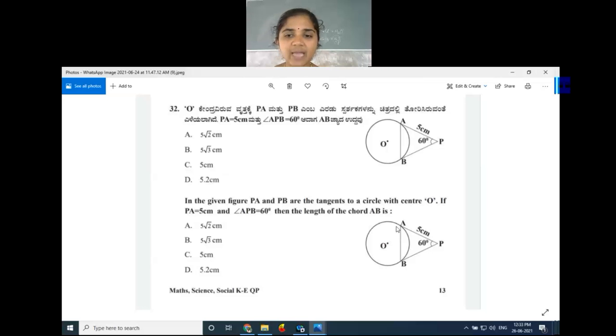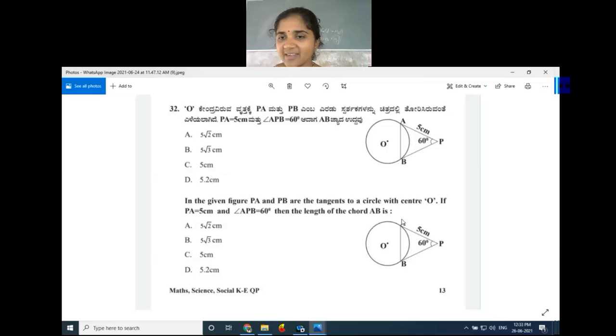So 120 we have to distribute equally for these two. Then in the sense 60, 60. 60 degree, 60 degree, 60 degree. Now, each angle of a triangle is 60 degree, in the sense it forms an equiangular triangle. In an equiangular triangle, all the sides are also equal. An equiangular triangle is also an equilateral triangle.